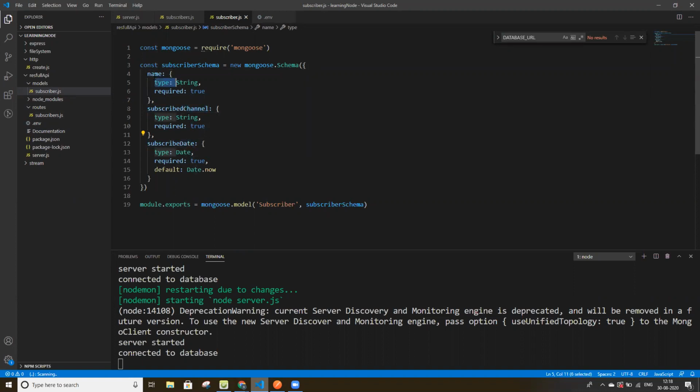Name should be a string and it is required. Subscriber channel should be a string and it's also required. The third is subscribe date. It should be a date and it's required, and we can also give a default value, which is date.now. So if we don't pass any date from our side, it will give the system generated date.